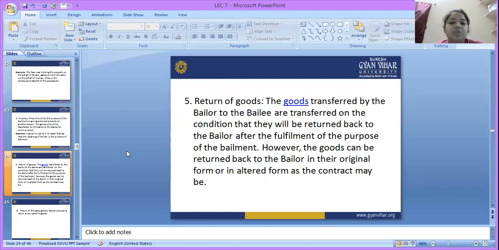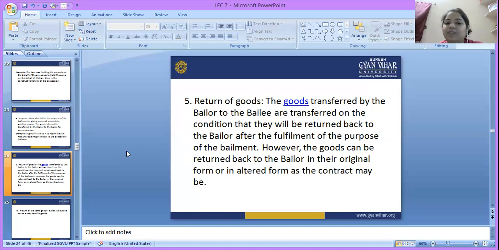Next, the return of the goods. The goods, we understand, mean the movable property. The goods transferred by the bailor to the bailee are transferred on a specific condition. When a bailor delivers the goods to the bailee on some specific condition, they will be returned to the bailor after the fulfillment of the purpose of the specific contract. However, the goods can be returned to the bailor in their original form.